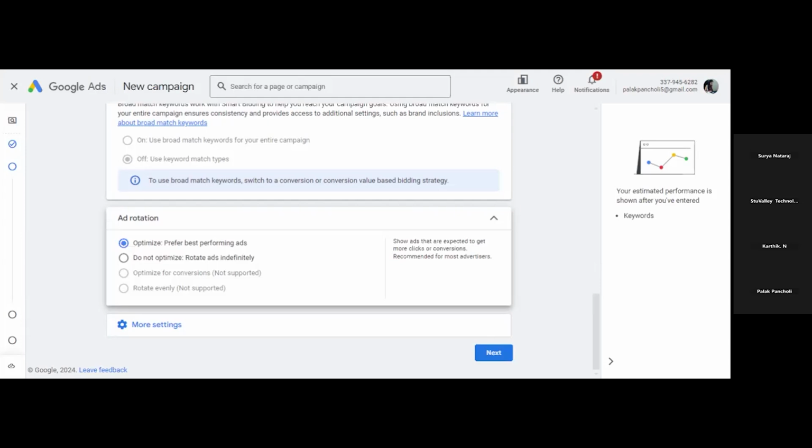Google will show any of the ads to the customer, and the best performing ad will not get more chance. In this case, the conversion may get affected. So this is optimize or not optimize. I will select the optimize one. Ad rotation option is clear.